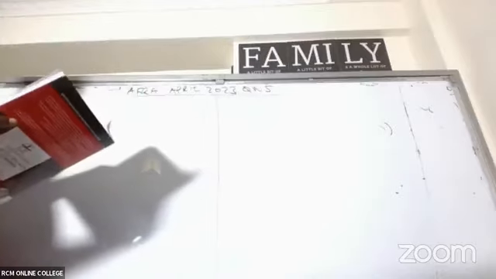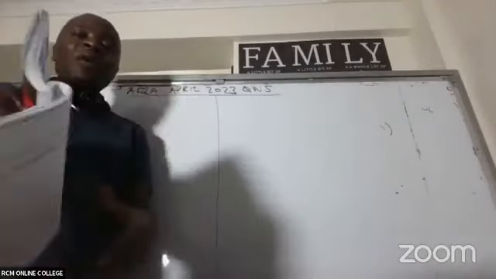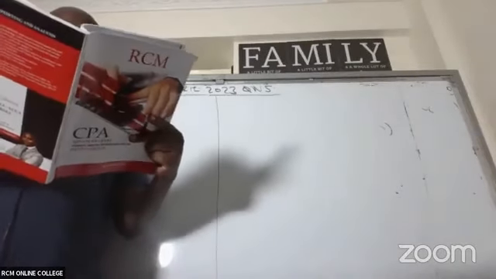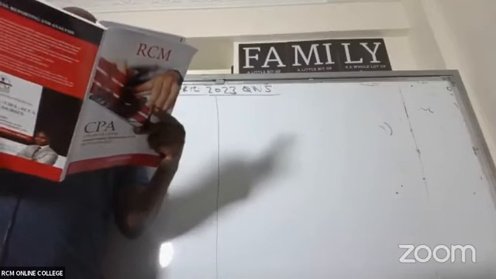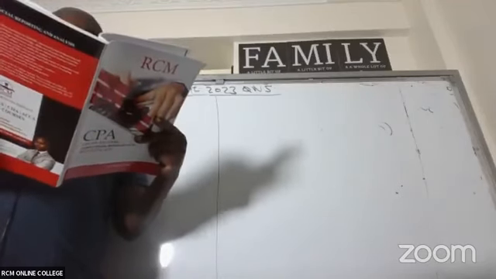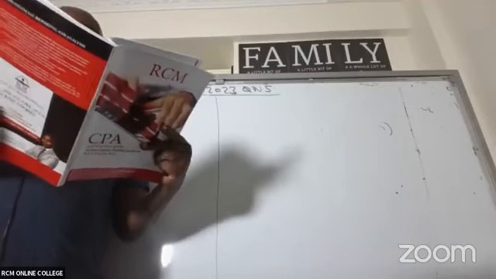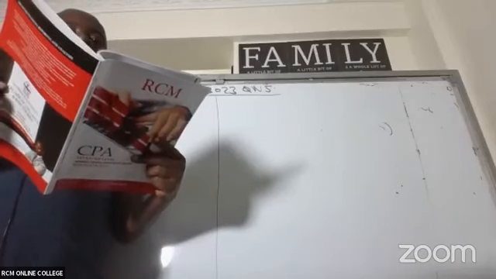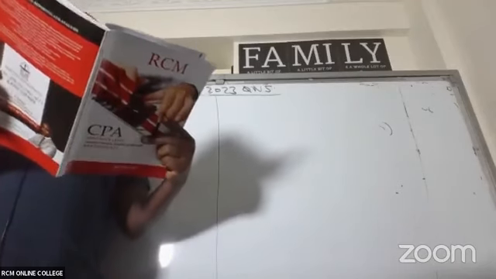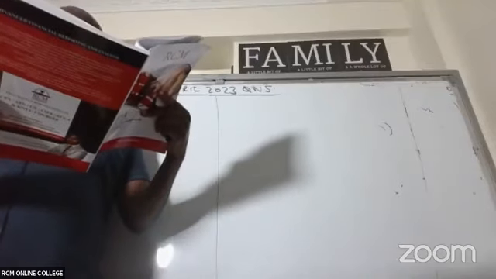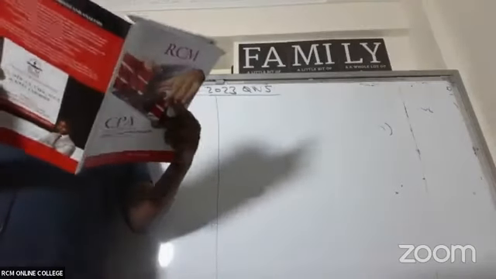All right. So if you've gotten the question, it's important that you always start by reading the requirement. They want us to give them the consolidated statement of cash flows for G Group for the year ended 30th September 2022 using the indirect method in line with international accounting standards, that is IAS 7, statement of cash flows.